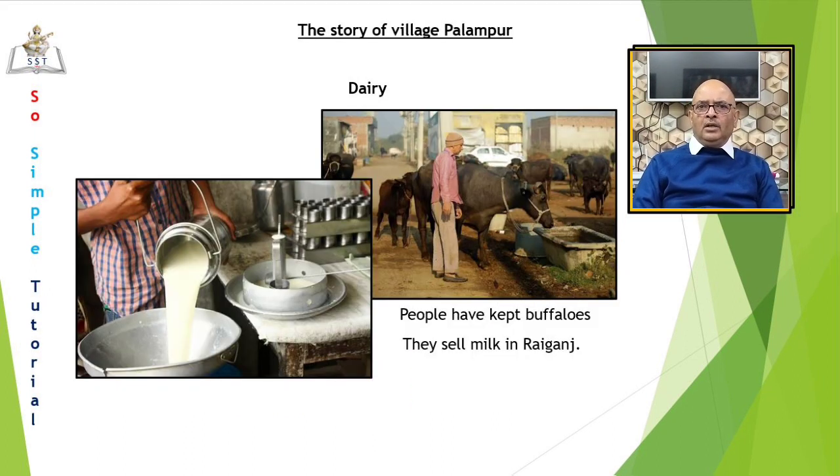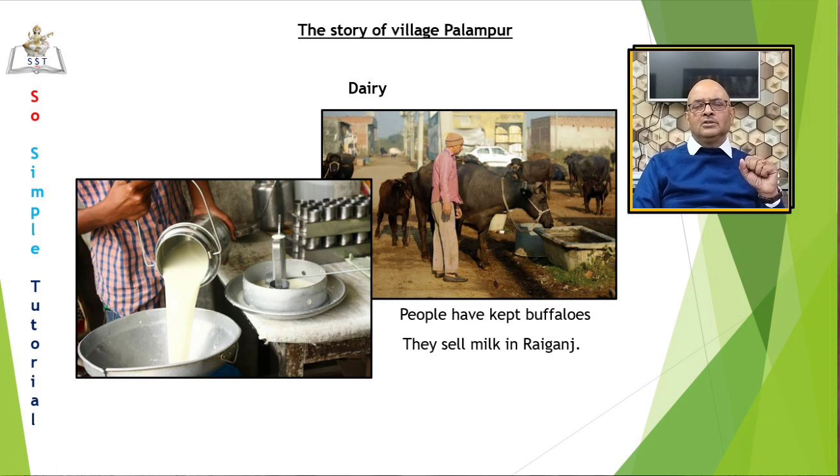First, dairy. I hope all of you understand what dairy means. Dairy refers to milk and food products made from milk like curd, cheese, butter, etc. Dairy is a common activity in many families of Palampur. People have kept buffaloes. They already have enough jowar, bajra, and other kinds of grasses to feed the animals. They sell milk in Raiganj, the nearby large village. Then in Shahpur, there are two traders who have set up collection cum chilling centers at Raiganj, from where milk is transported to faraway towns and cities.